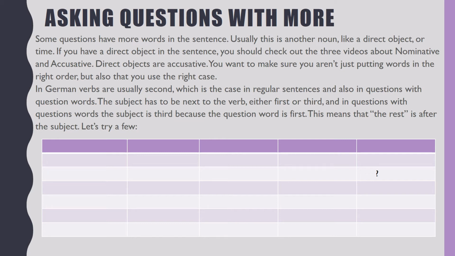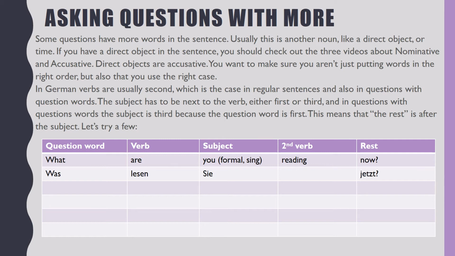Let's try a few. We start with a question word, then we have our verb, our subject, our second verb, and the rest. For example, what are you reading now? In German, this is Was lesen Sie jetzt? Note, the verb is are reading. That's lesen.